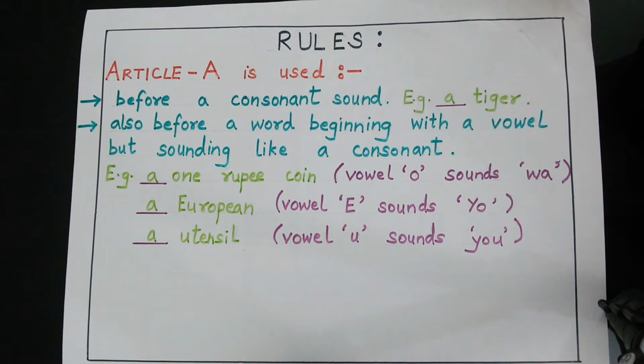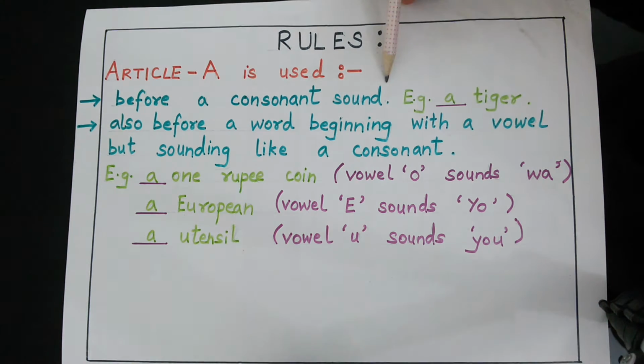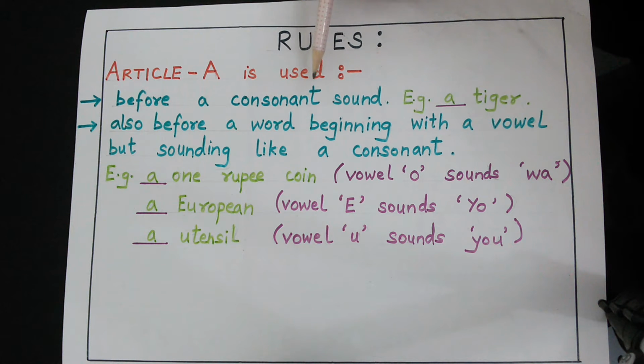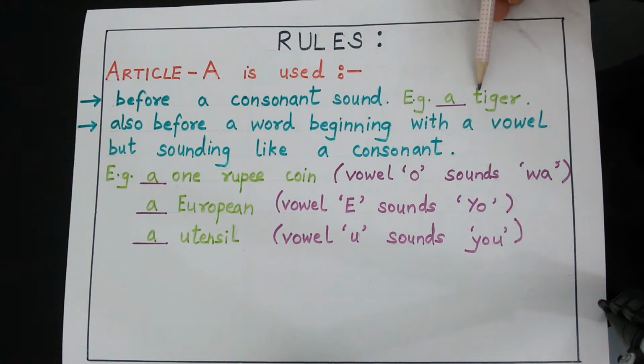Now there are certain rules which we need to know while learning articles. Article a is used before a consonant sound. For example, a tiger. So the first rule is that before a consonant sound we will use article a. Here we have a consonant sound, so we use a.